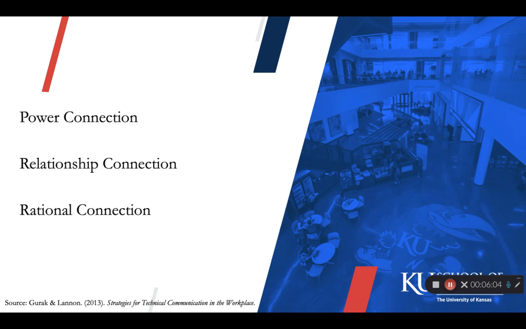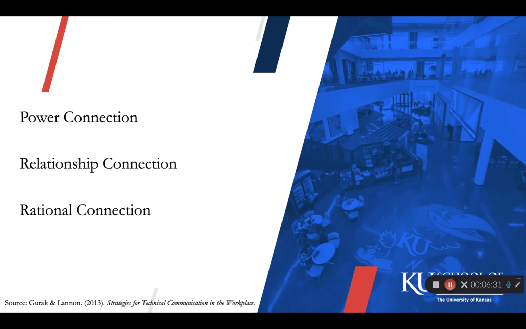As you analyze the situation, consider your relational goal. Do you have authority in the situation? Is your reader required to act on your recommendations? The best organizational structure depends on your relational goal, your connection and level of authority with the reader. The power, relationship, and rational connection is one way to help you analyze the best organizational structure to use.